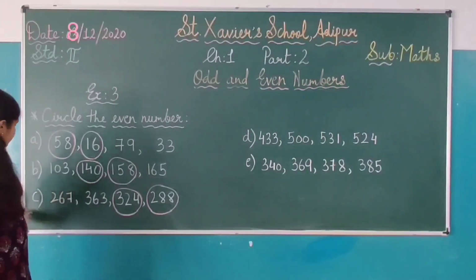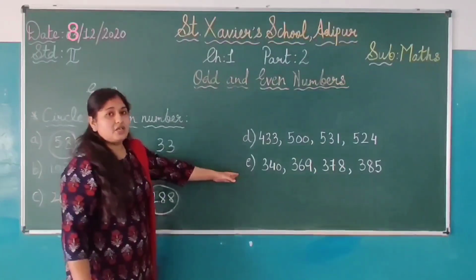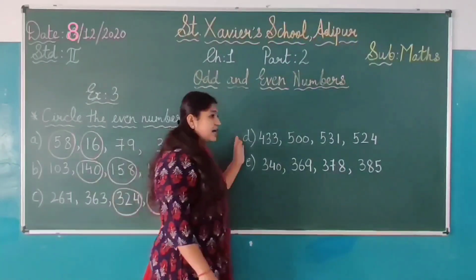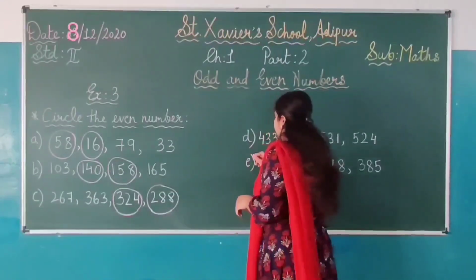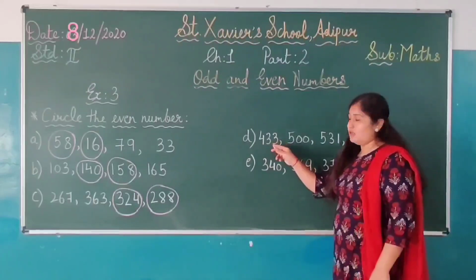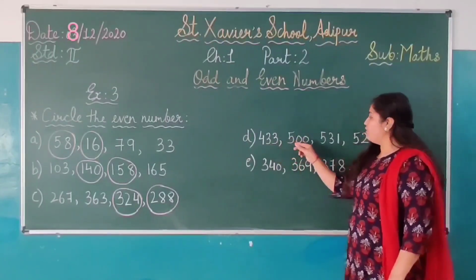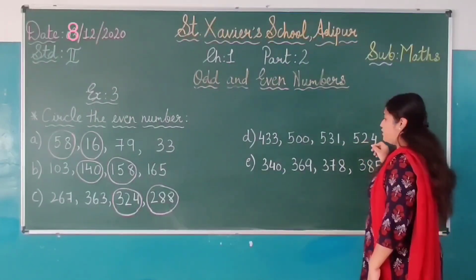Okay. Then after leaving one line, you have to continue D and E. Okay, students. You don't have to write down this on the new page. You have to continue this. Okay. So now here D. D. The different numbers are 433, 500, 531, and 524.